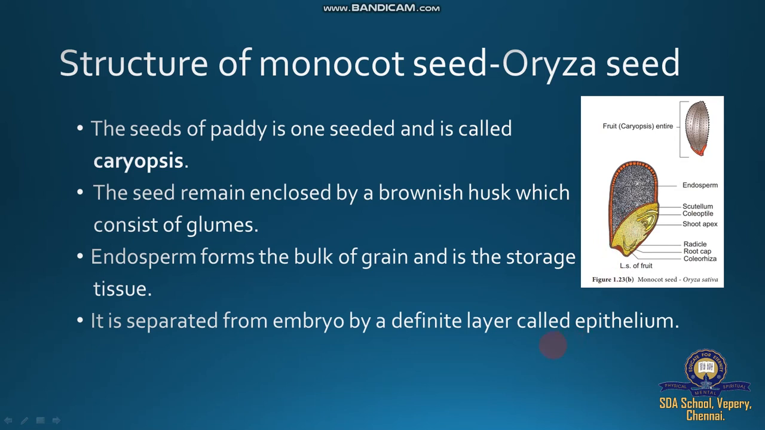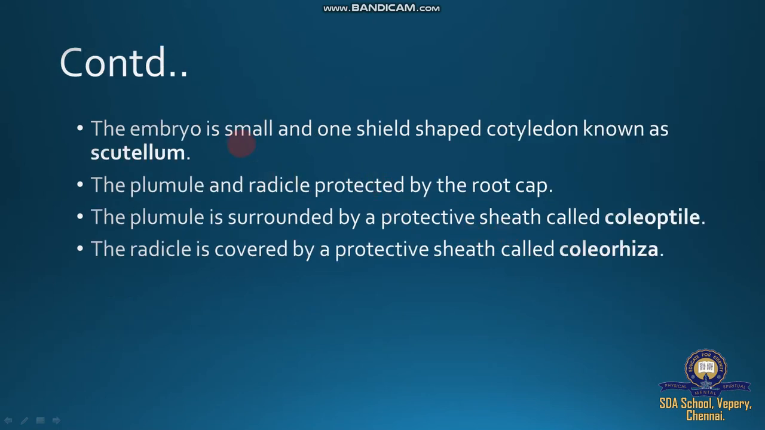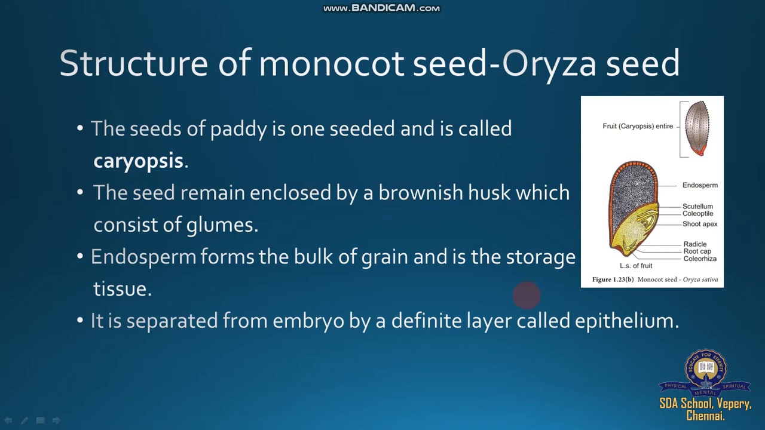So here the shield-shaped part is called the embryonic region. It is separated from the embryo by a definite layer called epithelium. So endosperm and embryonic region are separated by one small definite layer of epithelium. What is epithelium? The inner lining layer of an internal organ. Then that embryo is small and has one shield-shaped cotyledon known as scutellum. The shield-shaped part is called scutellum.